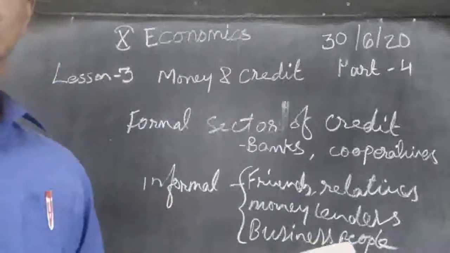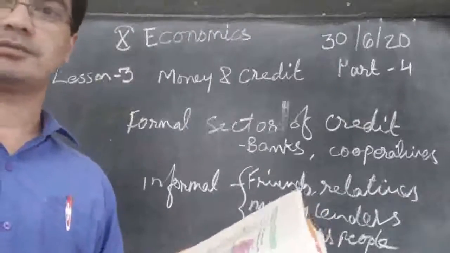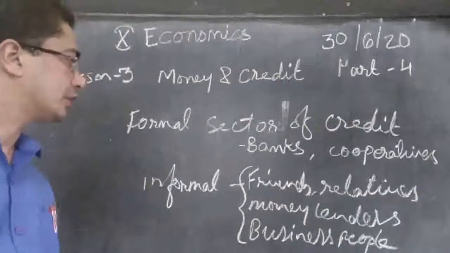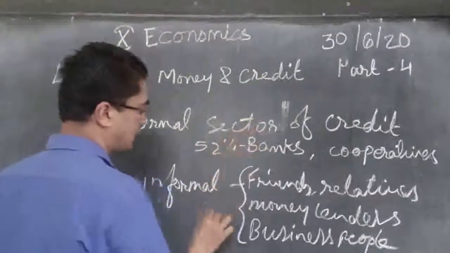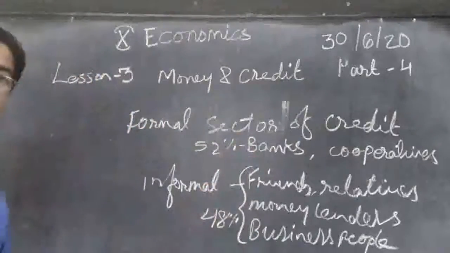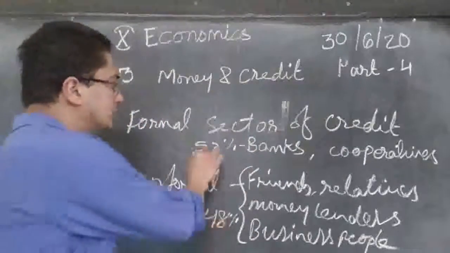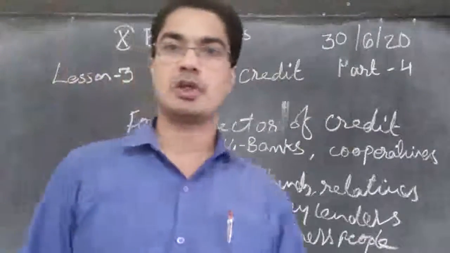So which one is more? Formal sources or informal sources? You'll find out this is 52% and this one is 48%. So you realize it is slightly more from the formal sources of credit.